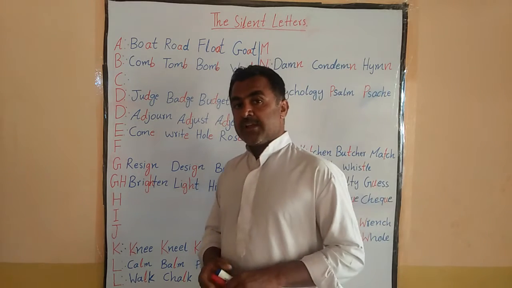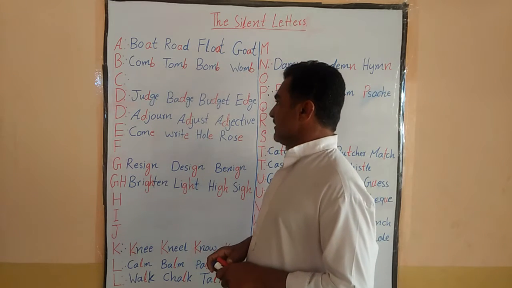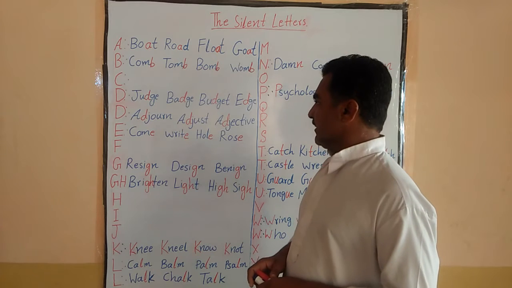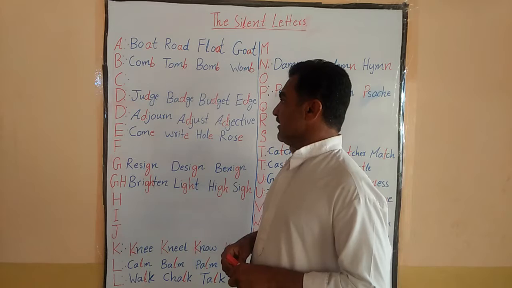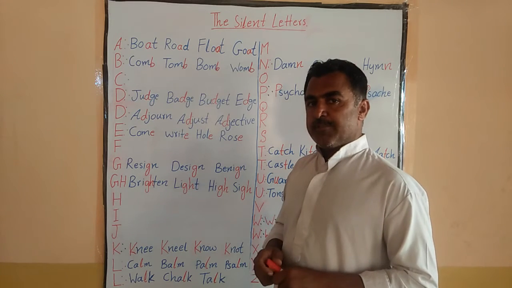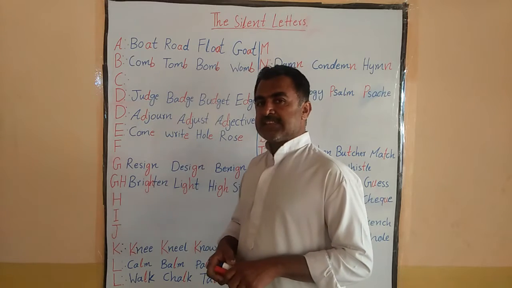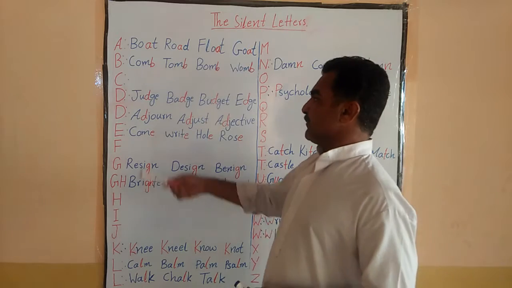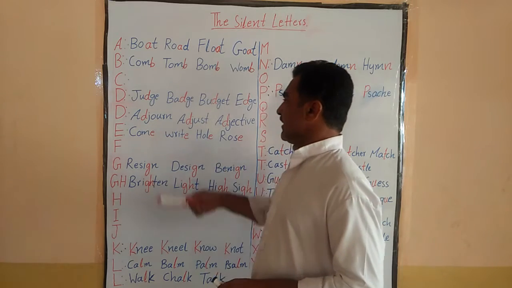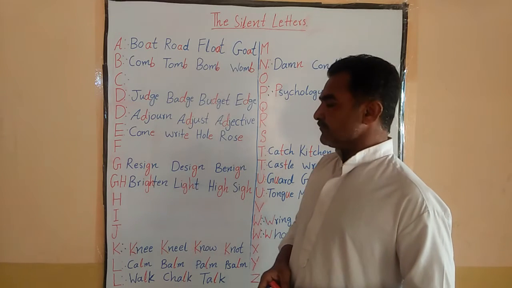Now let's talk about D once again. Mostly it is in the beginning of the word. Before J, the D is silent. Like adjourn, adjust, adjective.